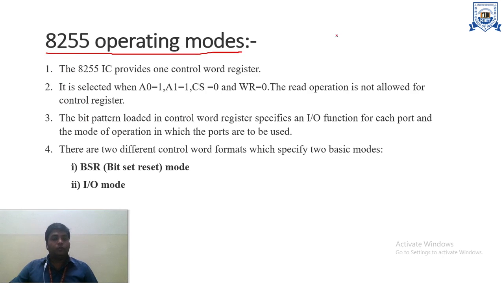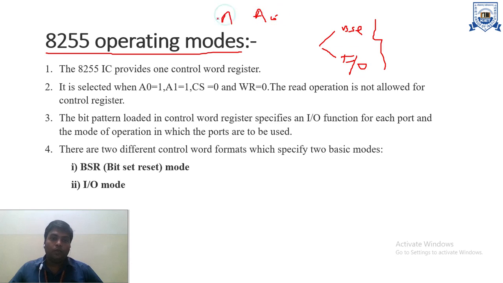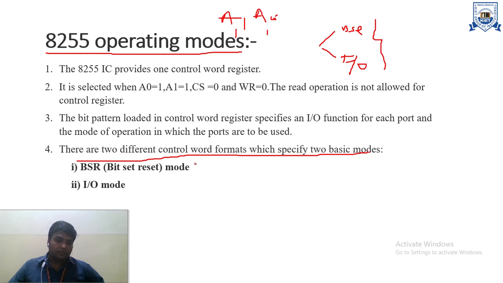As I told you earlier, there are two types of mode. The first one is BSR, that is bit set and reset mode, and the next one is the input output mode. When A0 and A1 are 1 1, that means we are talking about the control word information. There are two different control word formats which specify the two basic modes: the first one is BSR and the next one is the input output mode. Now we will discuss the register format for these two different modes.